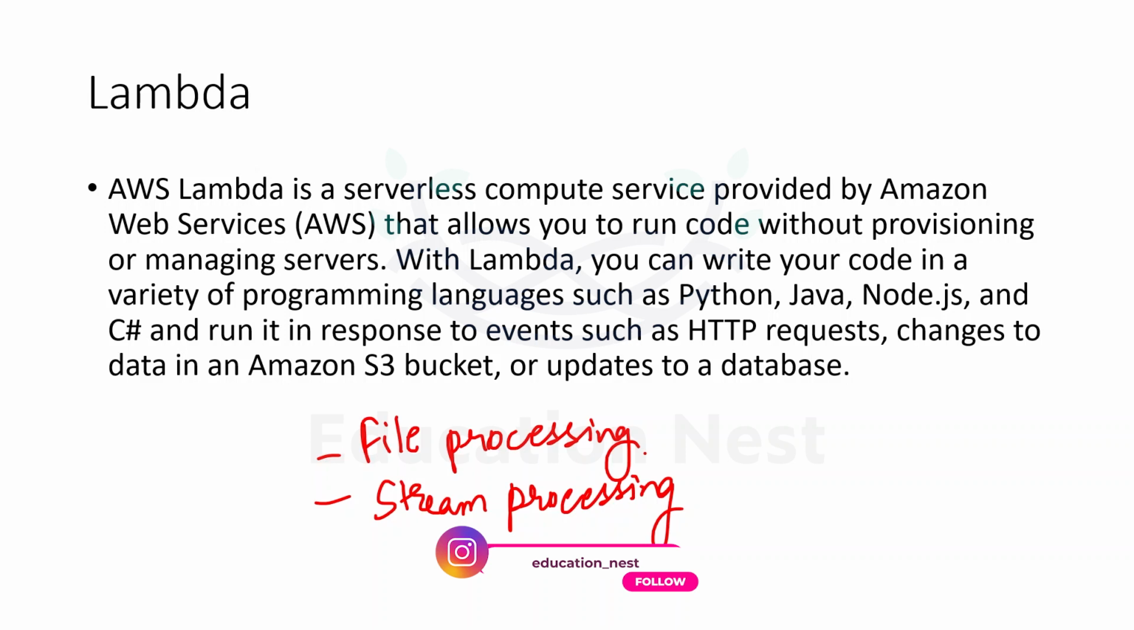We can use Lambda for building web applications. So we can combine Lambda with other AWS services to build powerful web applications that automatically scale up and scale down and run in a highly available environment across multiple data centers. So at that time also Lambda can be useful.